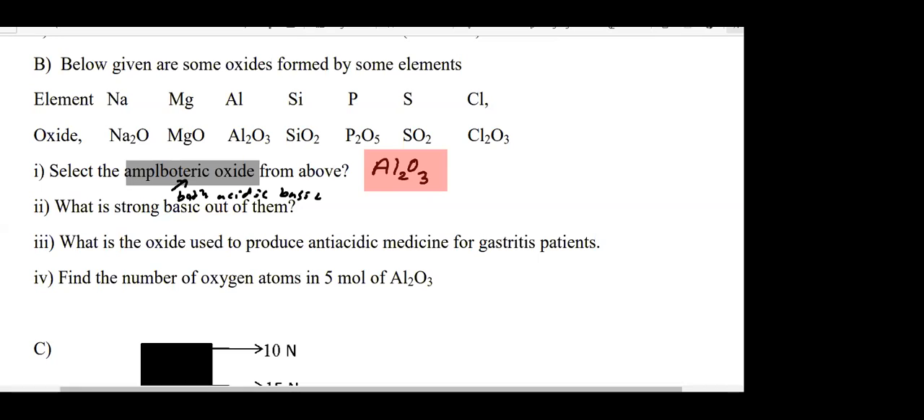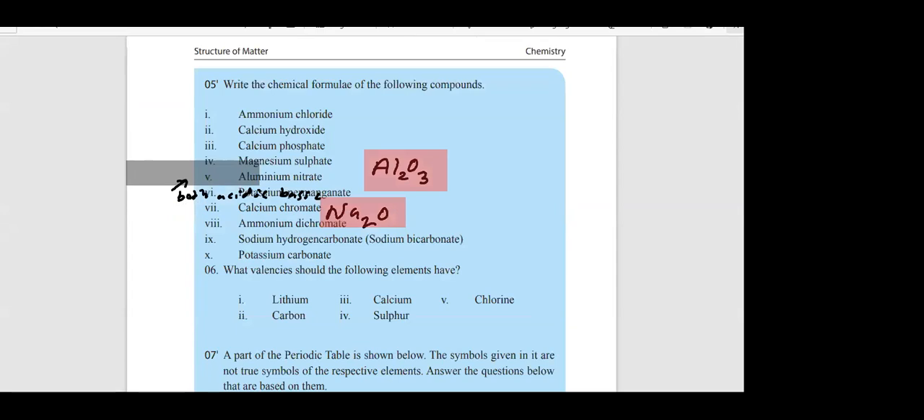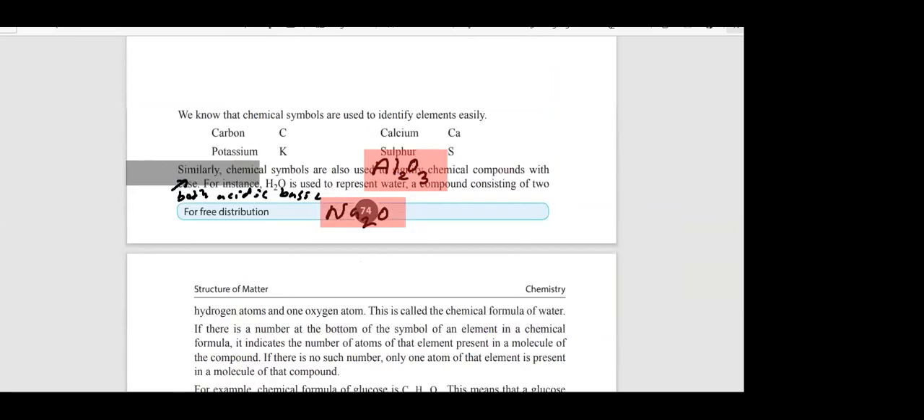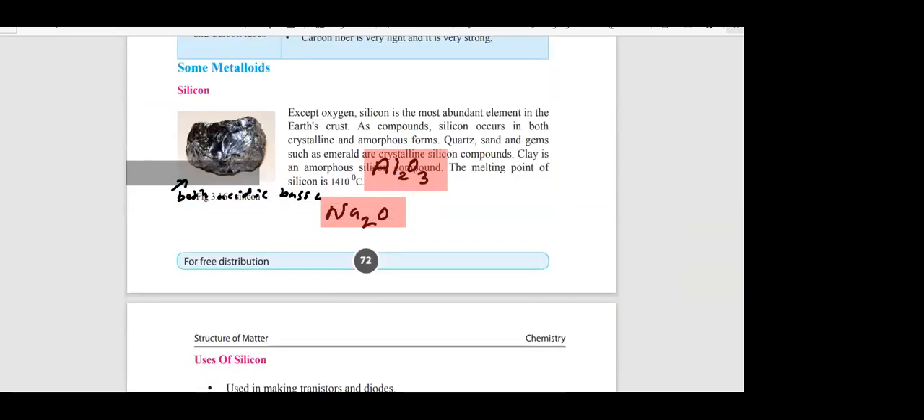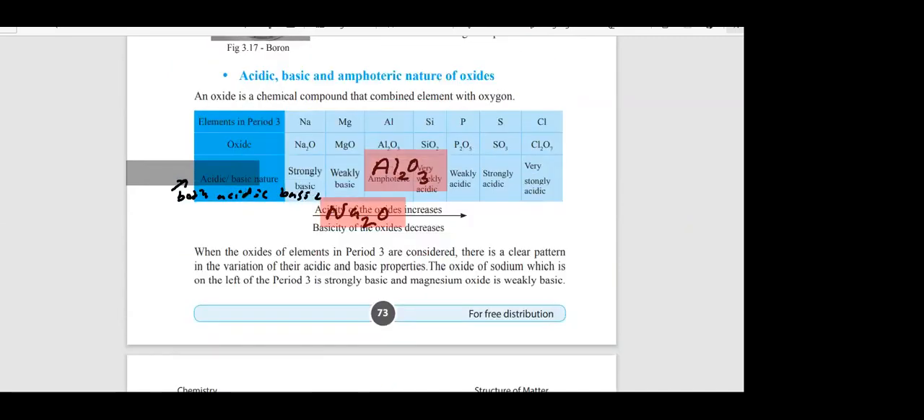Sodium oxide, Na2O. This is also nothing new. It's there in your textbook, directly from your textbook. I'll show you the page. Look at chapter 3, page number 73. Here, after sodium, can you see? Amphoteric, acidic, and basic oxides.